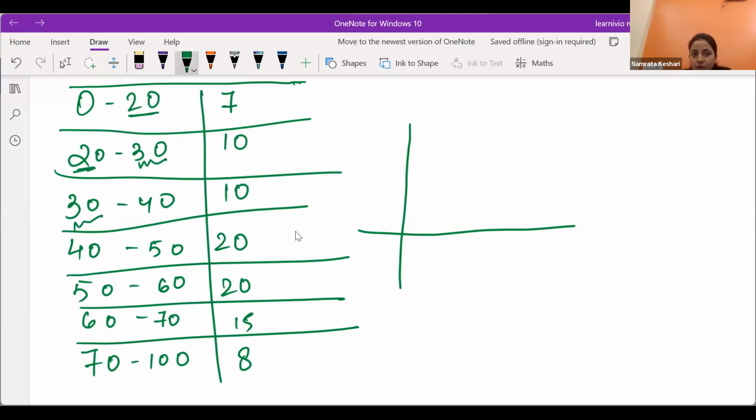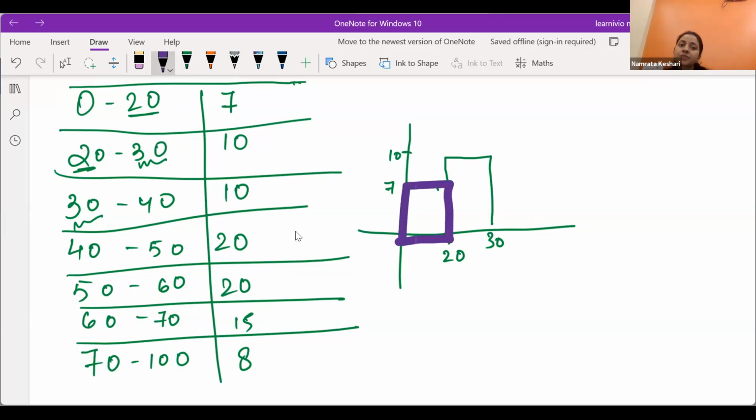If we draw the histogram over here, then from 0 to 20 the frequency is 7, so let me represent 7 here. Between 20 to 30, the frequency is 10. Now, let's check whether the previous concept is valid, whether it is fulfilling the criteria which must be fulfilled every time in histogram.